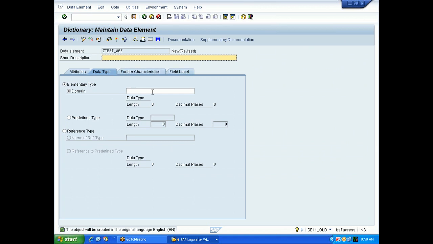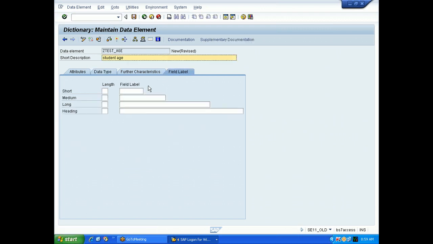Give the short description first. Field label. Only Age. Next, here you can say student age.